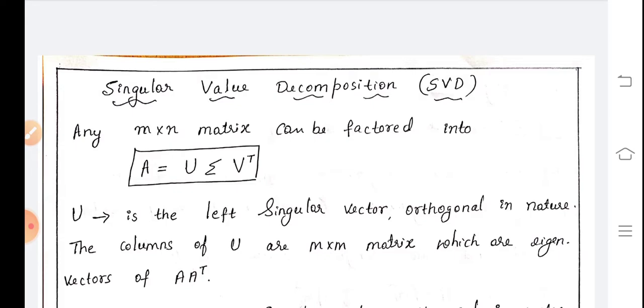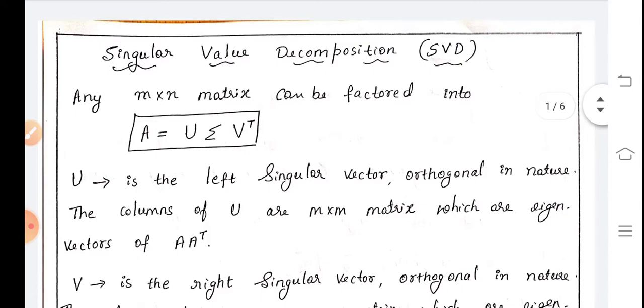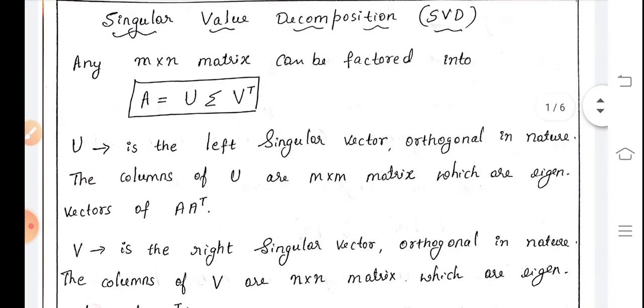matrix. By converting into positive definite matrix, the rectangular matrix becomes square matrix, and then only we are able to find the eigenvalues and eigenvectors. Now let us try to understand the singular value decomposition.